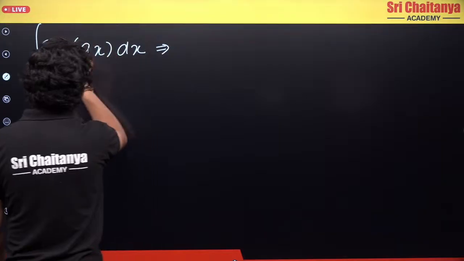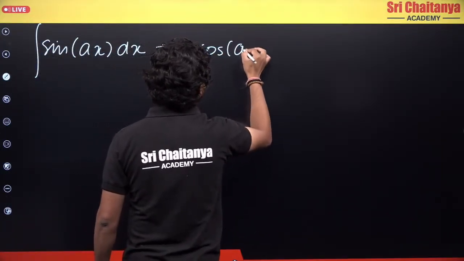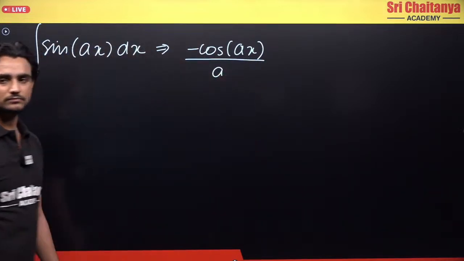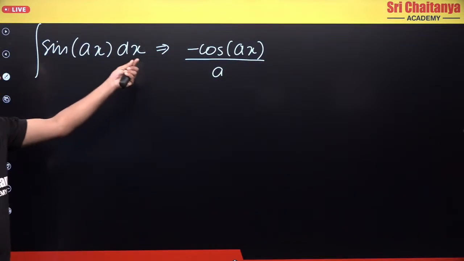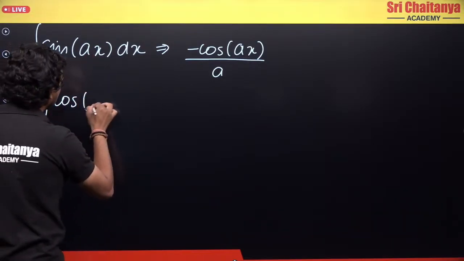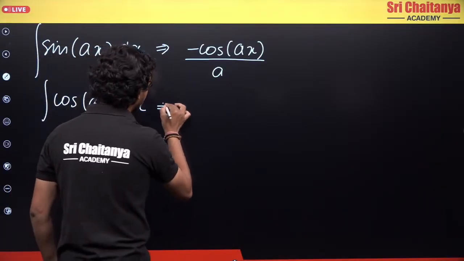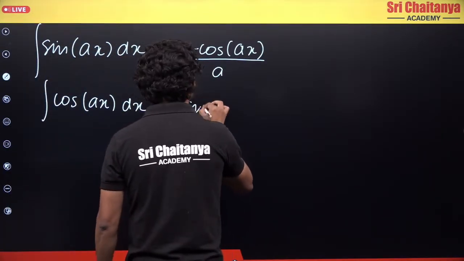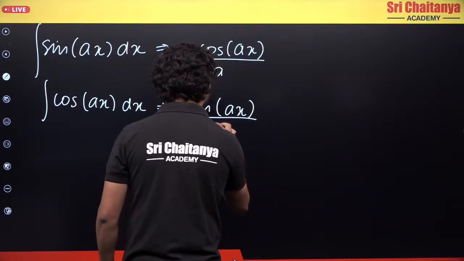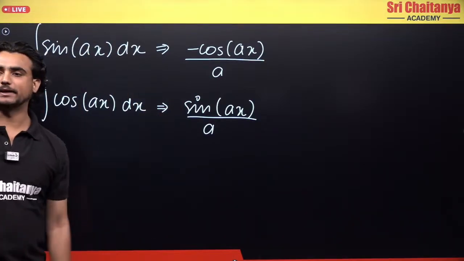Integration of sine ax is minus cos ax divided by a. You will divide it by the coefficient of x. Similarly, if you have cos ax dx, that can be written as sine ax by a.